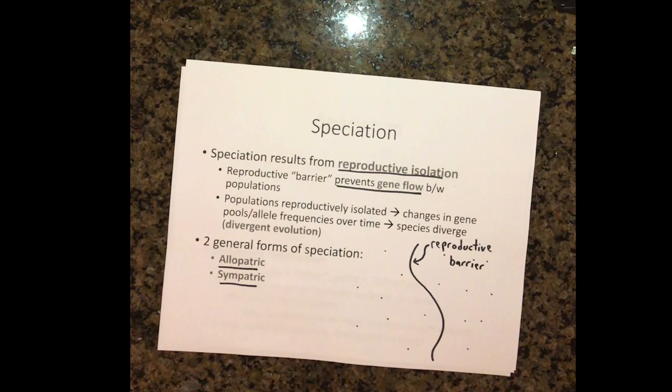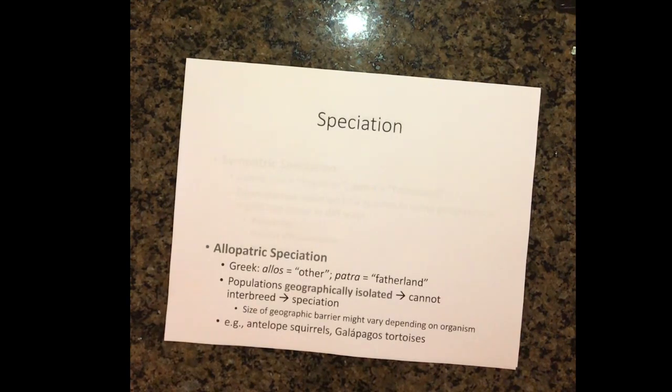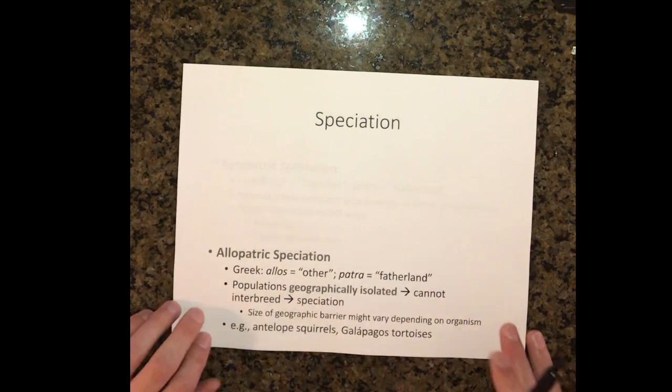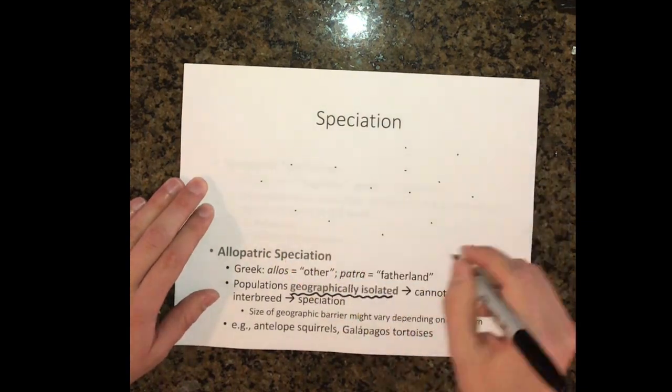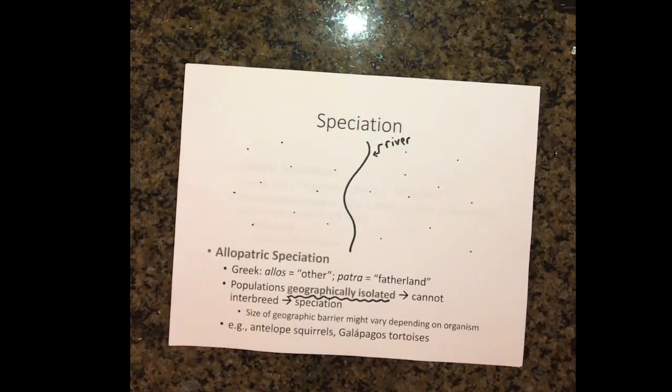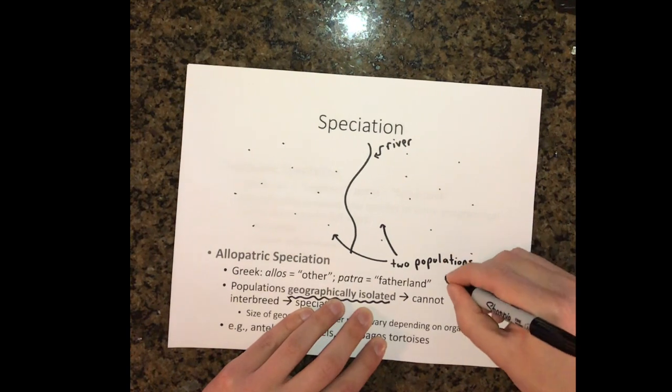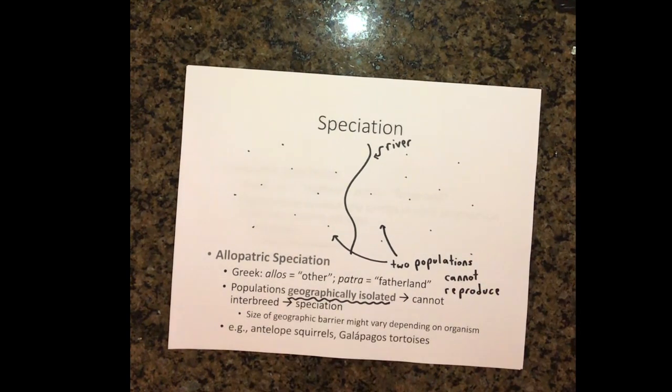speciation and sympatric speciation. Allopatric comes from the Greek word allos, meaning other, and patra, meaning fatherland. This type of speciation occurs when a physical or geographical barrier, such as a body of water or a mountain range, prevents two populations from interbreeding, thereby allowing them to evolve independently.